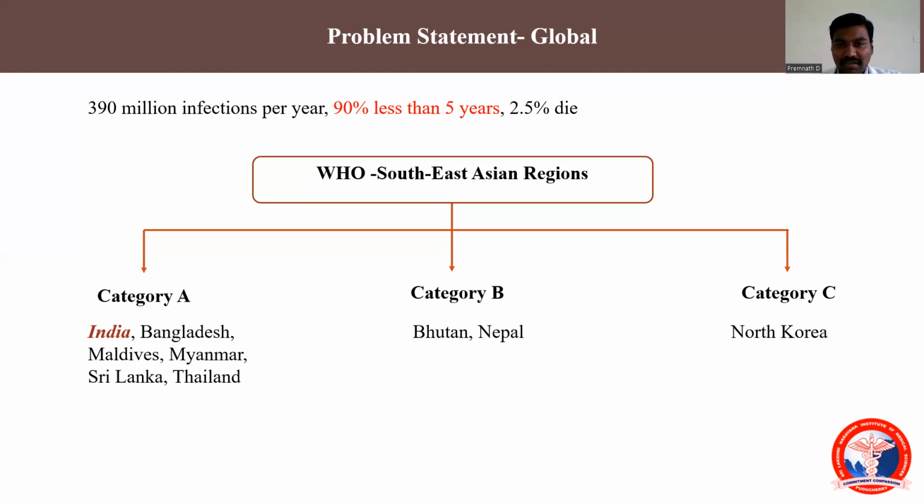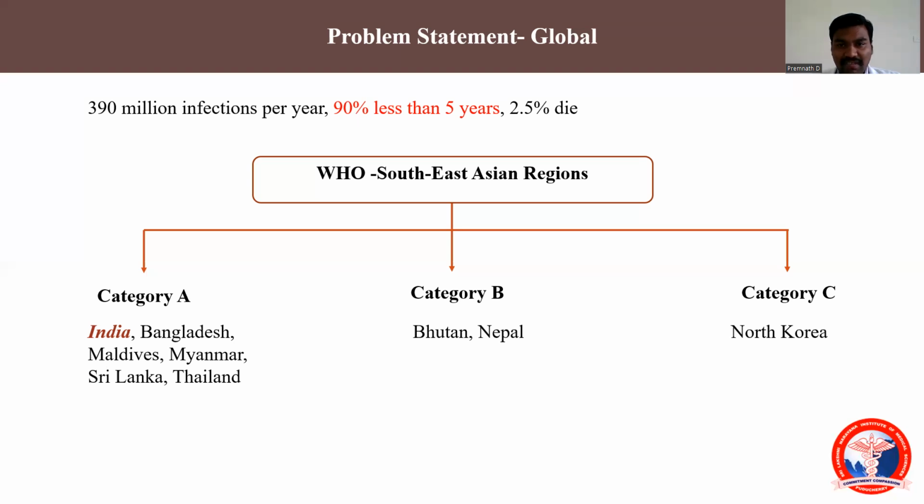WHO has divided our Southeast Asian region into three categories: A, B, and C, and India fits in category A. If a country falls in category A, it means the infection is hyper-endemic there, constantly present and infecting the population.